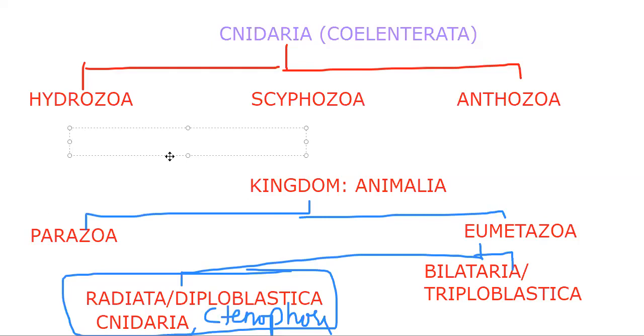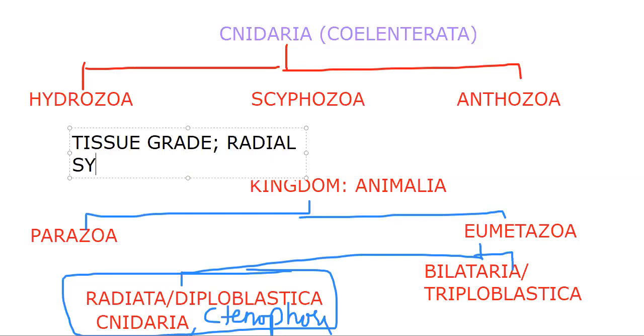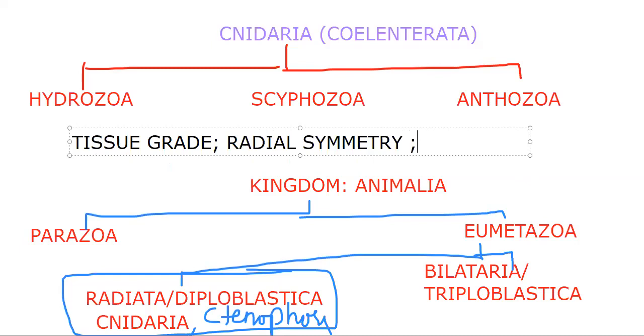Okay. Next, do you want to say something else about this? Radial symmetry. Very good. It has radial symmetry. Two germ layers, ectoderm and endoderm. How many germ layers are present? Two germ layers.